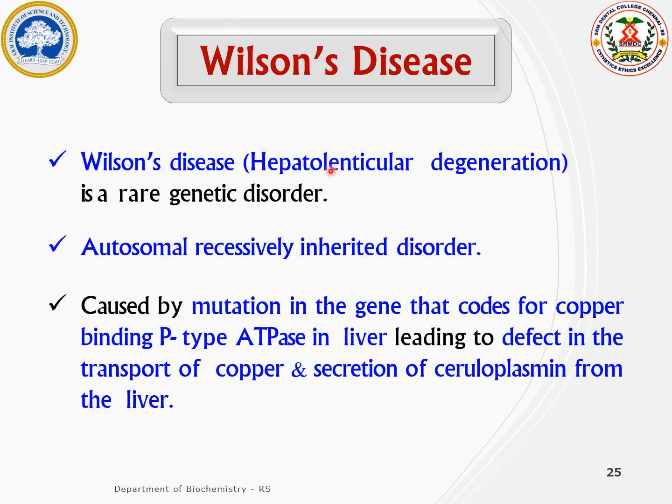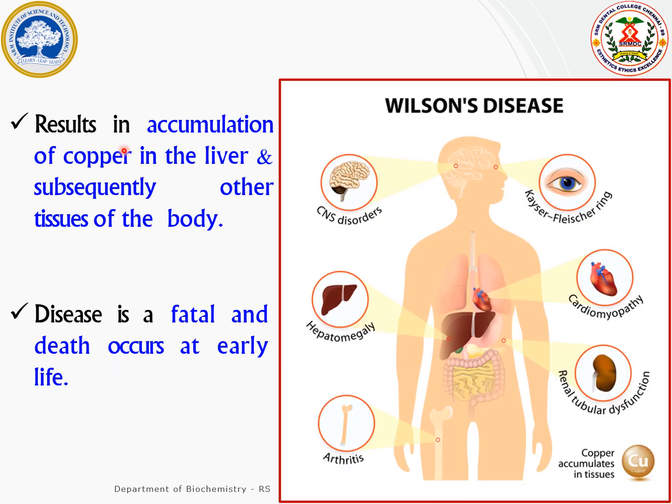Wilson's disease is otherwise called hepatolenticular degeneration, which is a rare genetic disorder caused due to a mutation in the gene that encodes copper binding P-type ATPase in the liver, resulting in the poor transport of copper and secretion of ceruloplasmin from the liver. Due to the defect in the copper dependent P-type ATPase in the liver, the copper gets accumulated in the liver and subsequently in the other organs. This disease is fatal and death occurs at an early age.